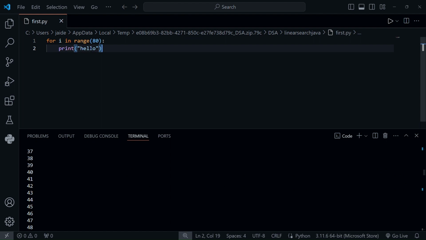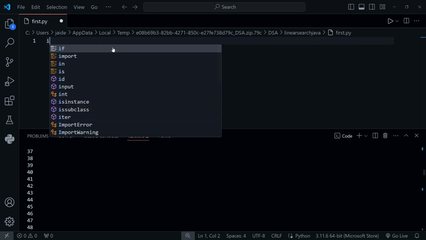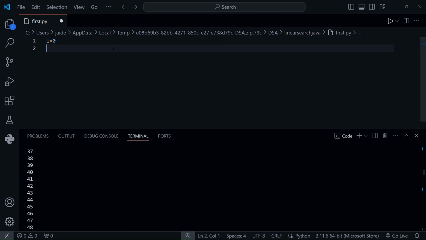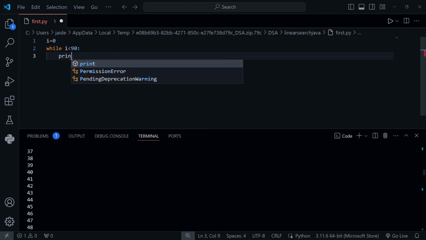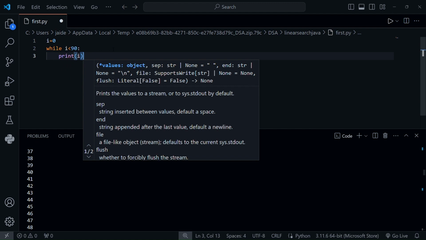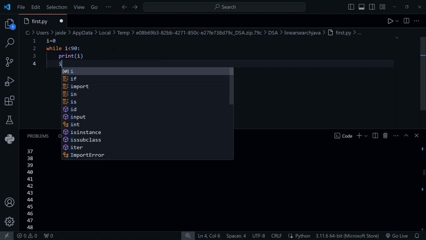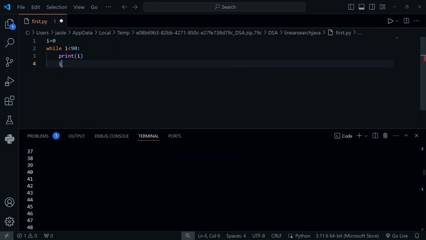Another loop is the while loop. So how does it work? i equal to 0, we initialize it, while i is smaller than 90, colon, print the value of i, and we have to increase the value of i each time, because if we don't increase it, it will become an infinite loop.